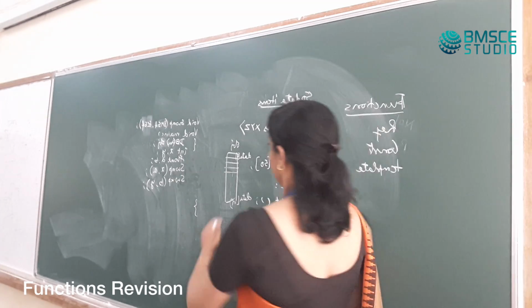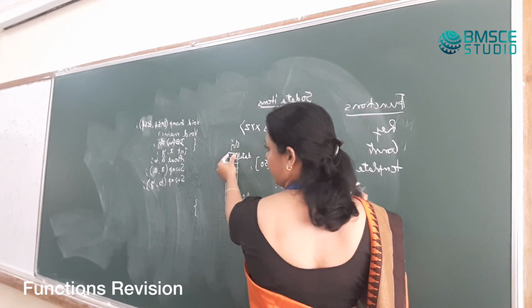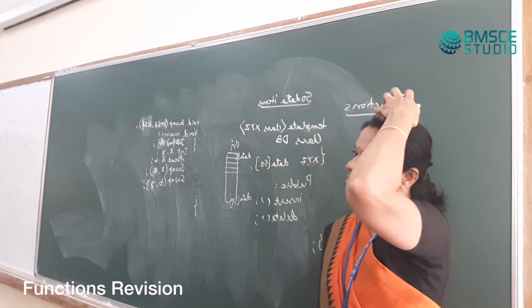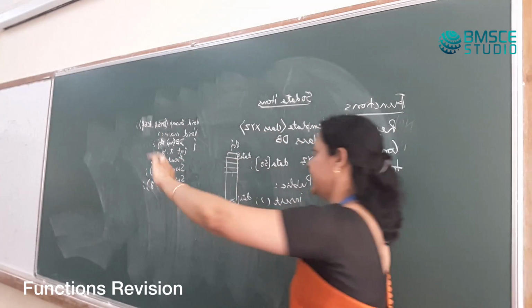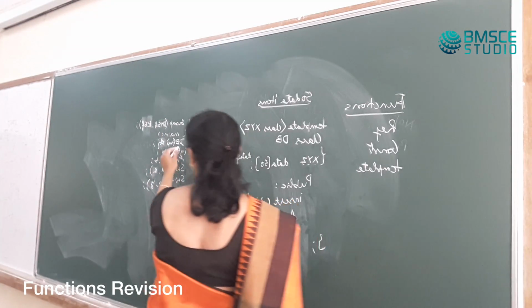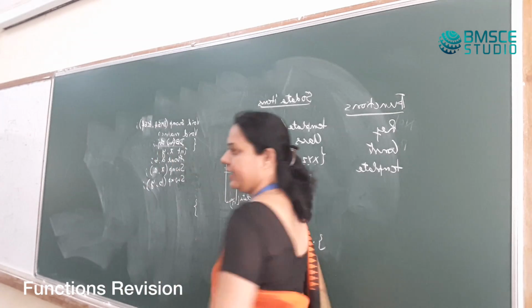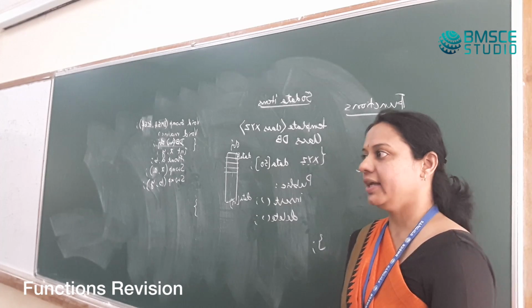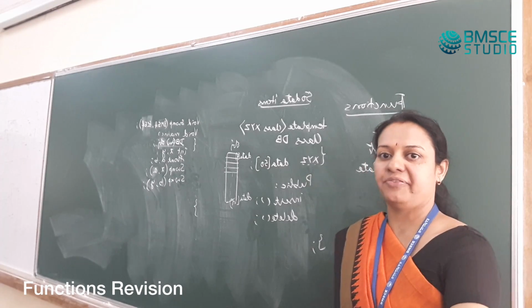So this array will be an array of 50 characters. The amount of memory that will be set aside will be based on what you give here. So this is compulsory. When you create an object, you cannot be ambiguous; you will have to specify the data type.